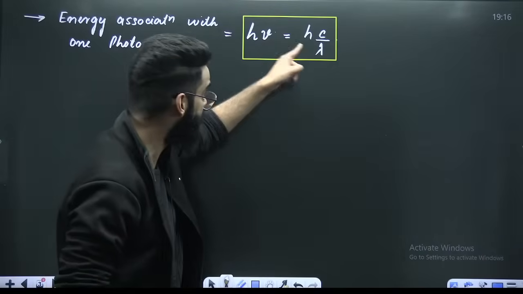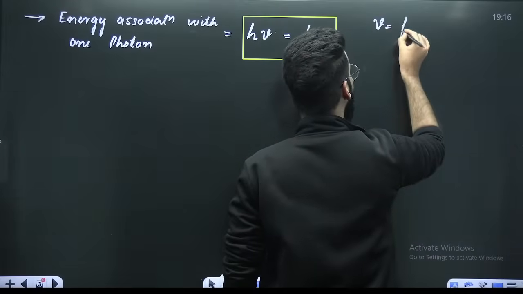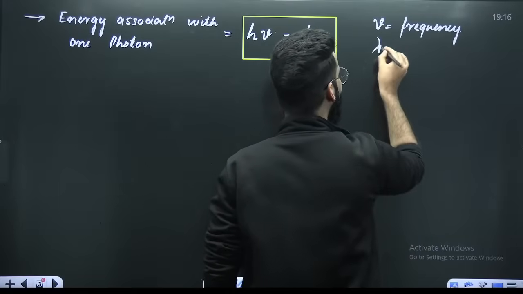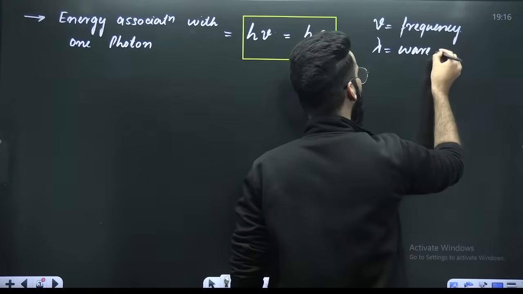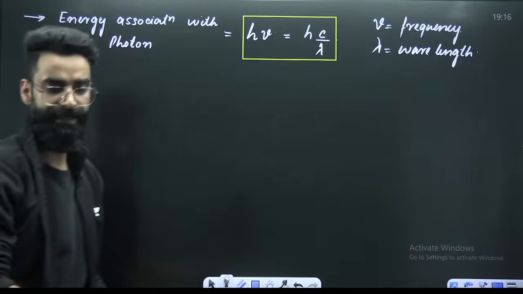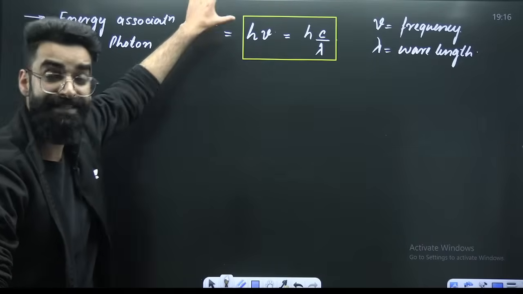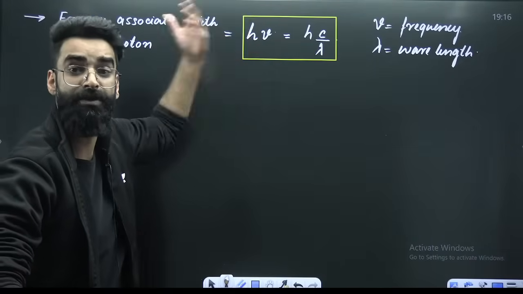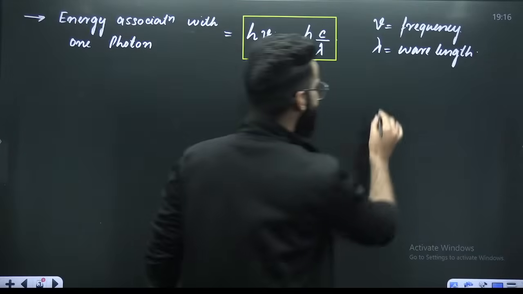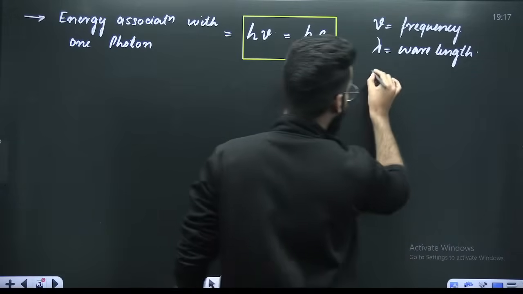Now the point is, what is nu and what is lambda? My dear students, nu is what you call the frequency of the light radiation, right? And lambda is what you call the wavelength of the light radiation, right? Perfect. Energy associated with one photon is equal to h nu, or you can write it as hc divided by lambda, right? What is c? c is the speed of light. You know it already. 3 into 10 raised to power 8 meters per second, right?